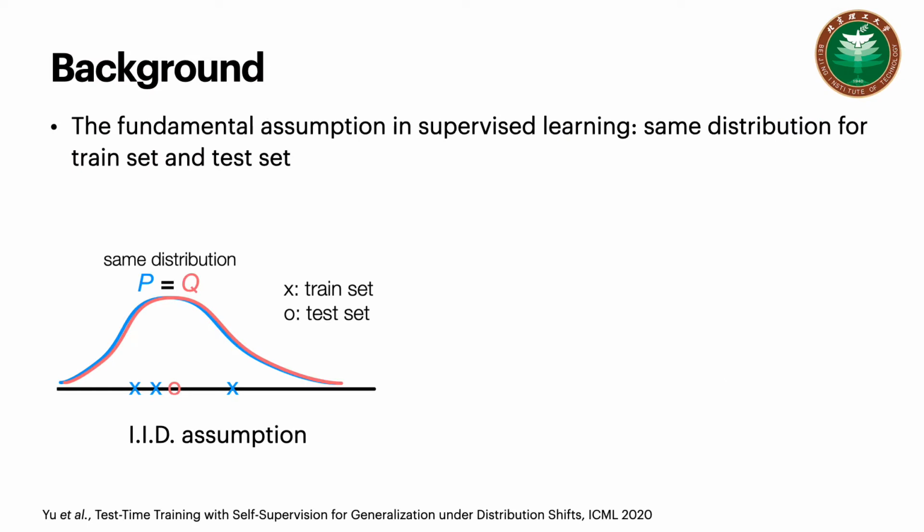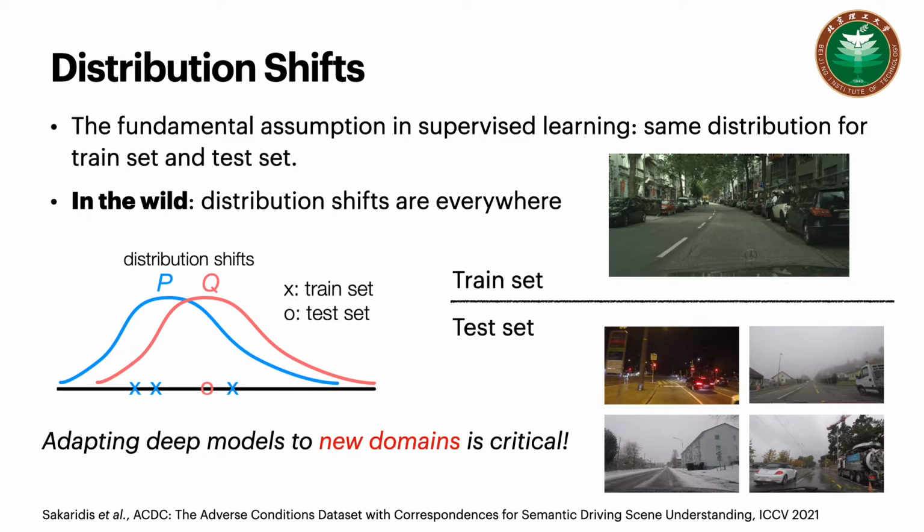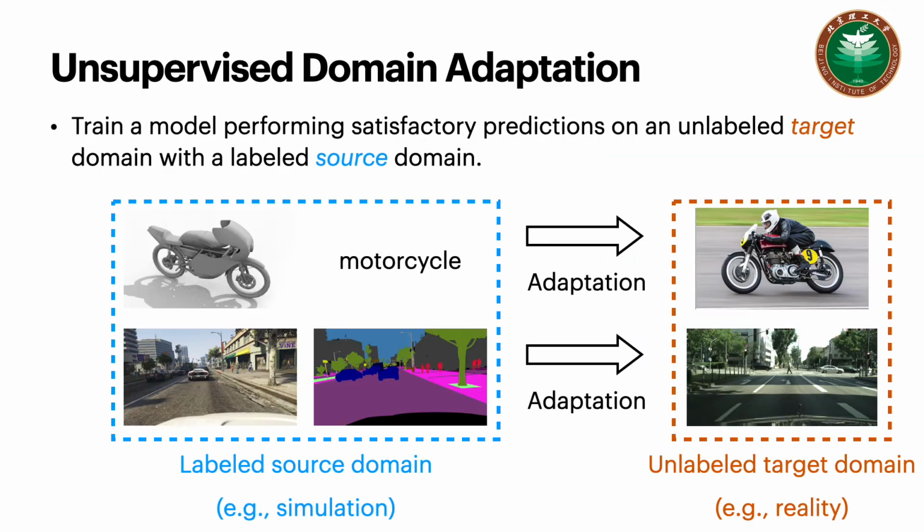The fundamental assumption in supervised learning is that we have the same distribution for training and testing, denoted as P and Q respectively. However, this is almost impossible in the wild. P and Q are different, and we see there are distribution shifts. For example, many outdoor applications, such as autonomous cars, are required to operate smoothly in conditions of bad weather. The aim of our work is to promote research into the design of adapting deep models to new domains.